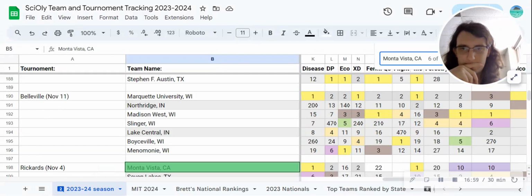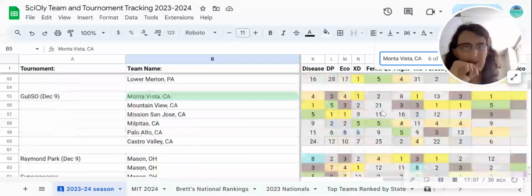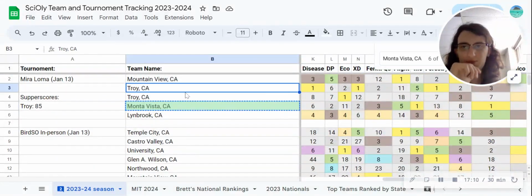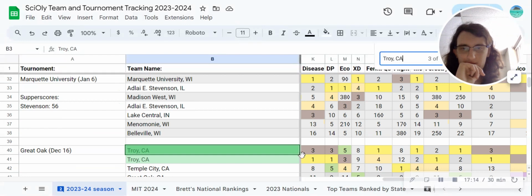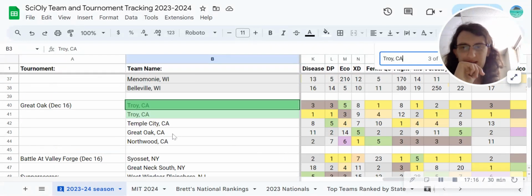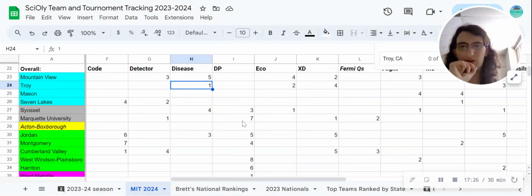They scratched it at Belleville, but that tournament didn't count towards their team score. And first at Rickards. So Monte Vista, pretty decent at this event. And being able to beat Monte Vista, very noteworthy. And if we look at Great Oak, again, pretty good. Not super competitive teams other than Troy, but still very good. First and third, likely unstacked. Pretty good. I'm giving that Disease Detectives to Troy.